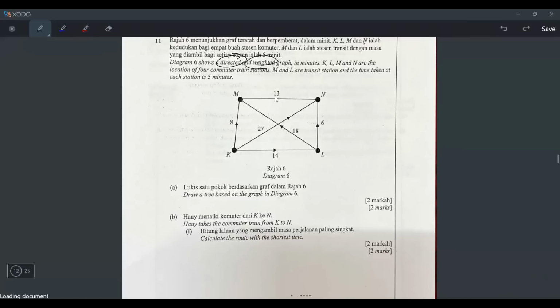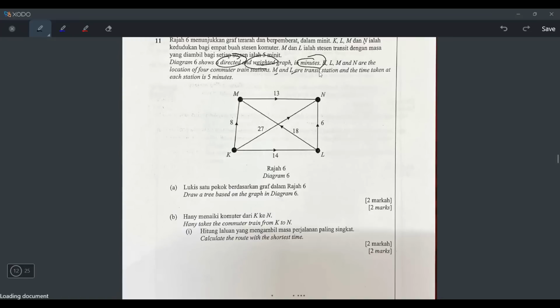So the labeling here, can you see got 8, 13, 37? These are all the weights. And the weights can represent anything. And for this case, the weight represents minutes. That means it represents time. So weighted graph in minutes, K, L, M, N are the locations of 4 commuter train stations. Apparently these K, L, M, N are all train stations. And the weights, the labeling here, they represent time. Time taken to reach from here to here, 8 minutes, here to here, 13 minutes, and so on.